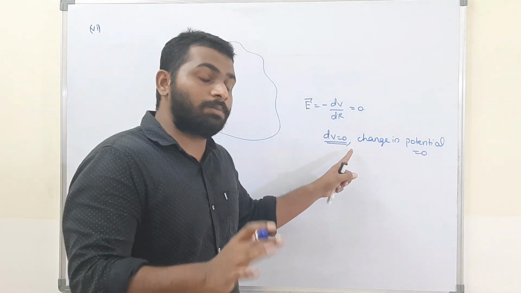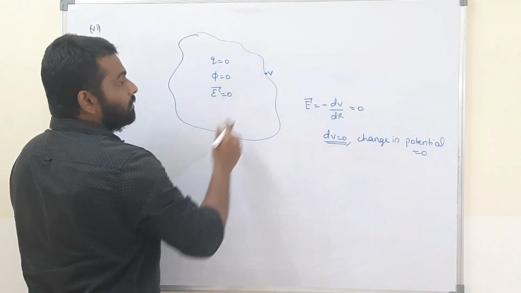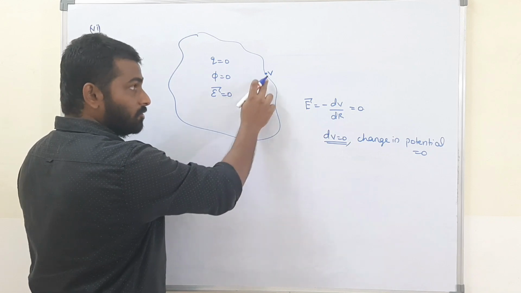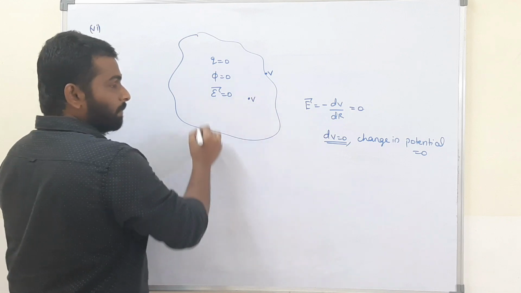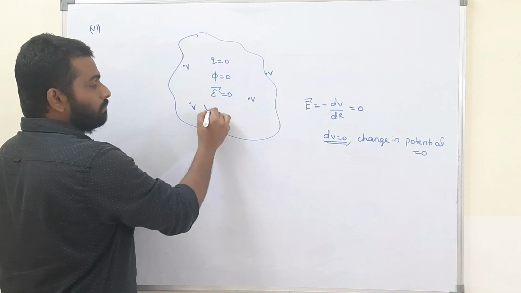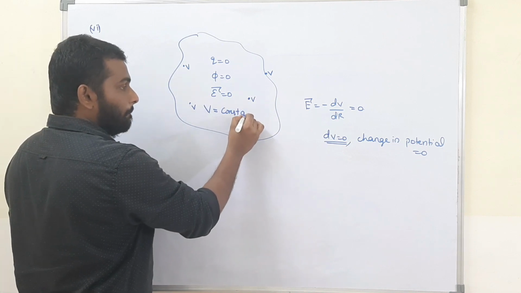What is the meaning of it? That means the potential is not changing. Assume that at this point the potential is V. Inside the conductor, as the electric field is zero, the potential has to be the same. The potential won't change. Therefore, at this point the potential is V, at this point the potential is V. That means simply the potential inside the conductor is always constant.